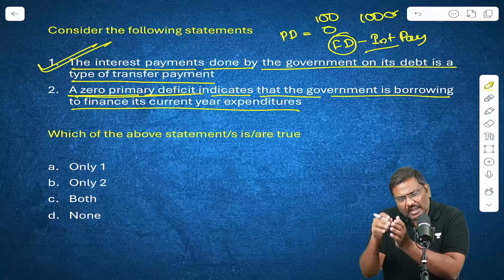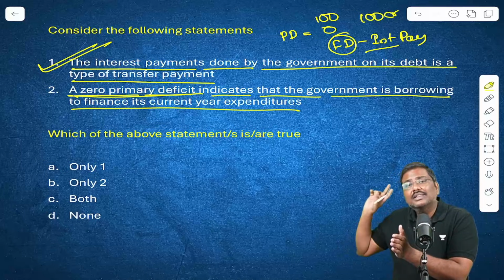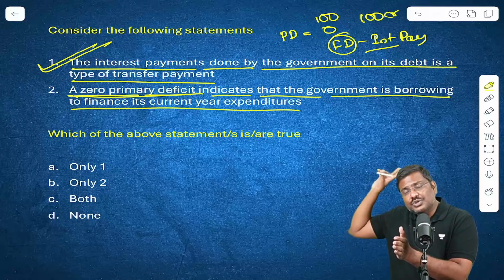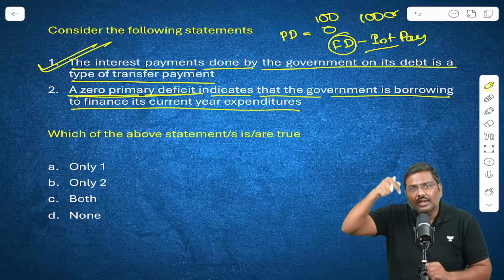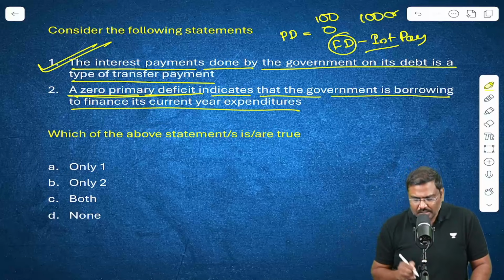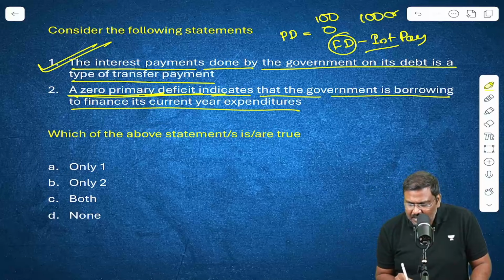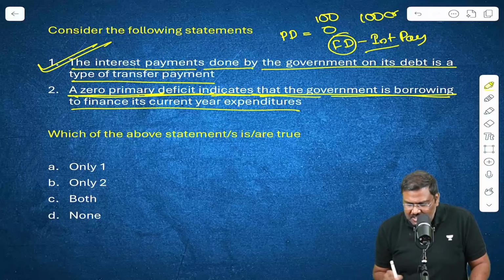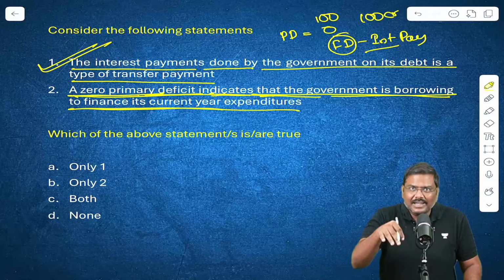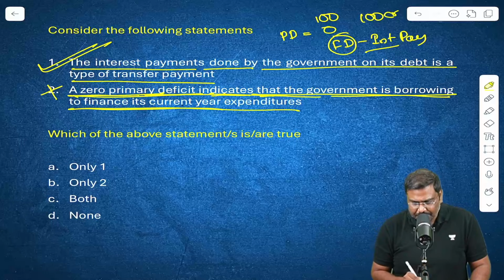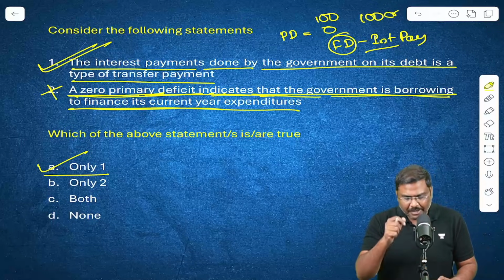Every rupee that you have borrowed is for the interest payment. That is again associated with past activity, not current year activity. So the second statement, zero primary deficit indicates that the government is borrowing to finance its current year expenditure, is incorrect. Right option is option A.